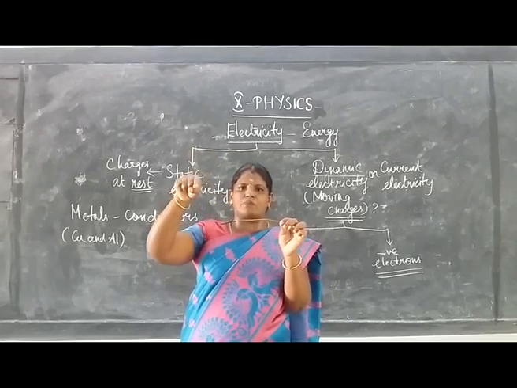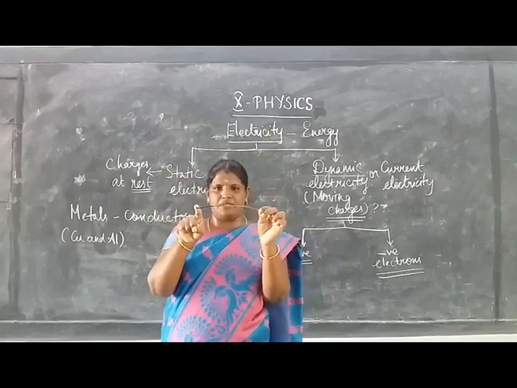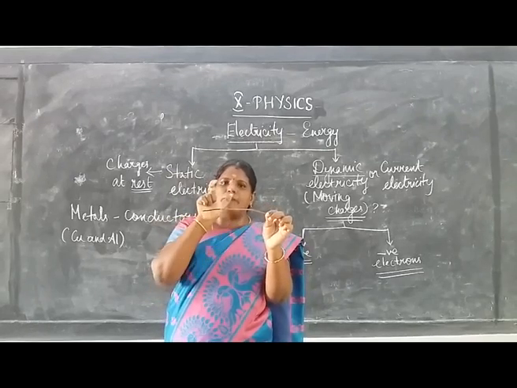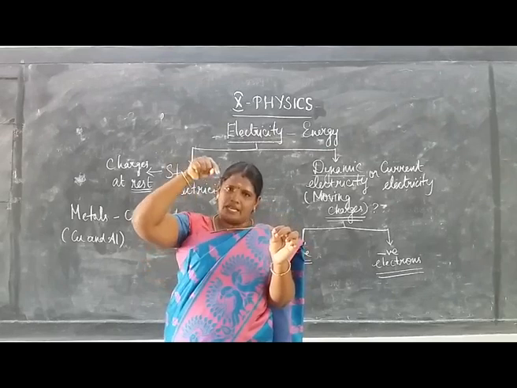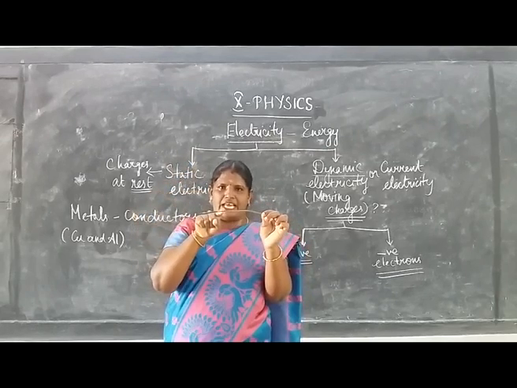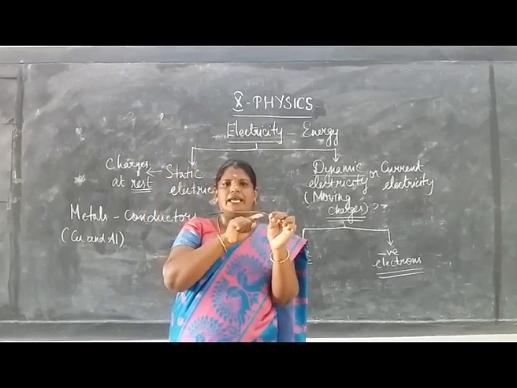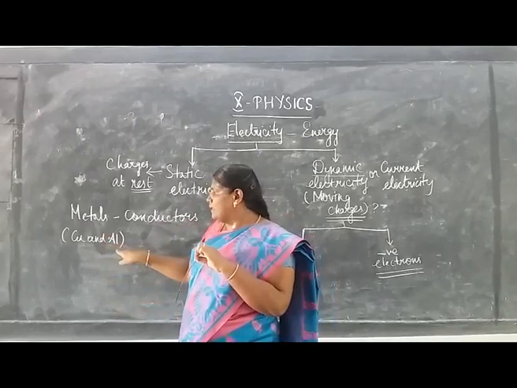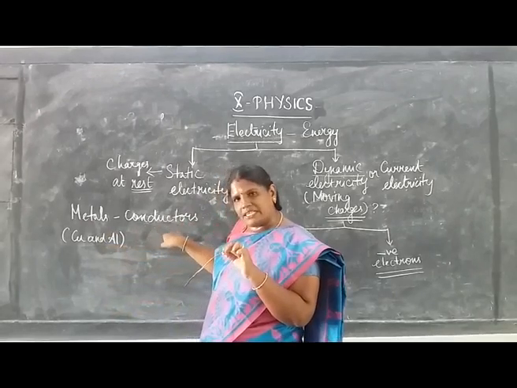The motion takes place when the copper wire is connected to a battery. The battery gives some energy to the free electrons to constitute an electric current. So metals like copper and aluminum are good conductors of electricity.